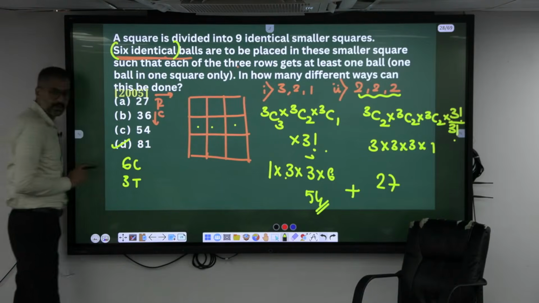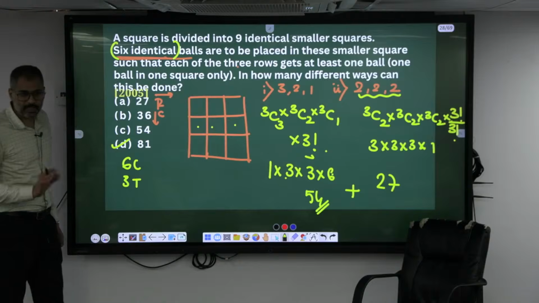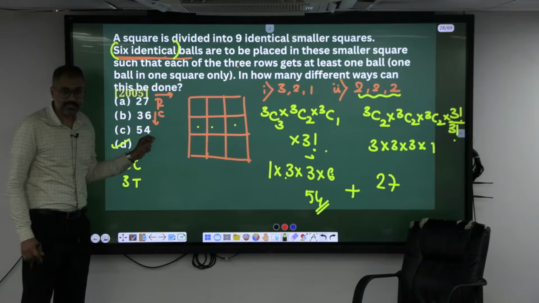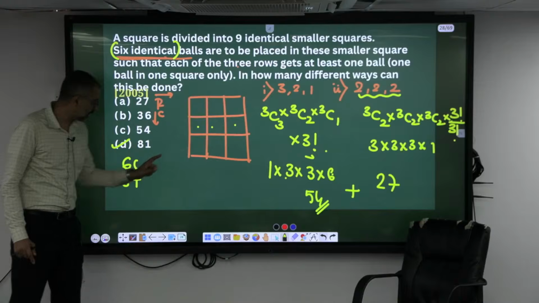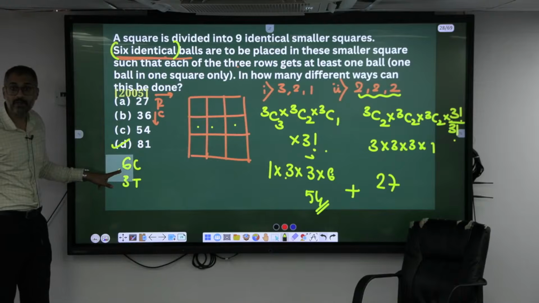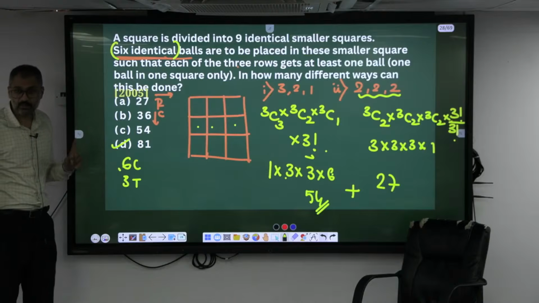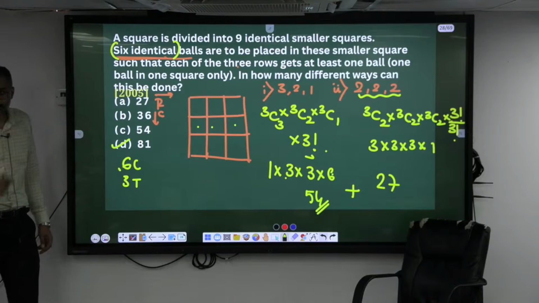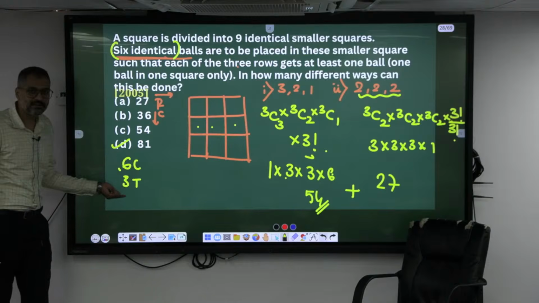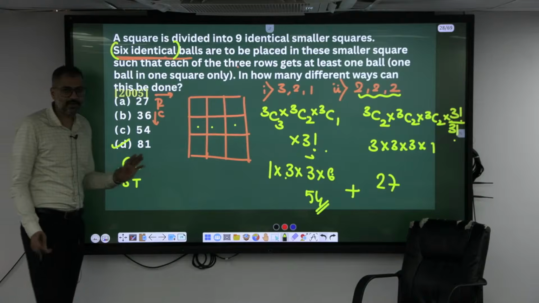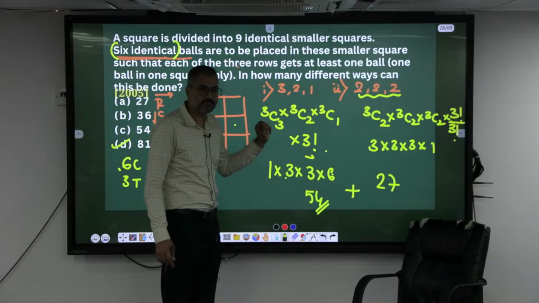Now you have to place them, one cup in each cell, in such a way that every row must contain at least 1 coffee cup. What is the answer? Rather than keeping it empty, what has he given? 3 tea cups, that's it.